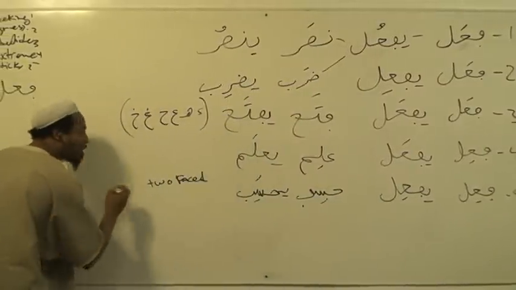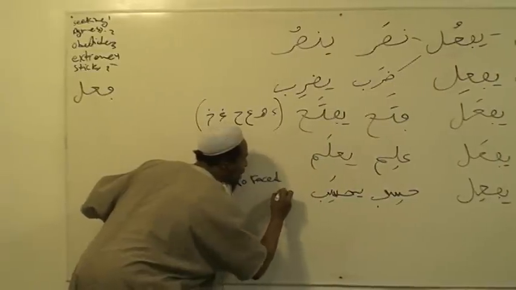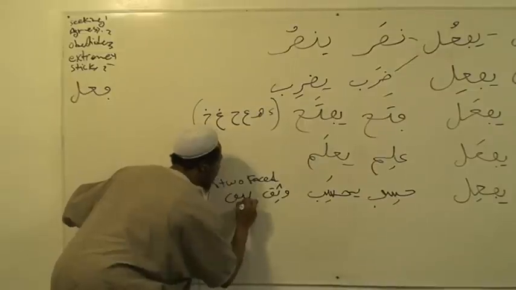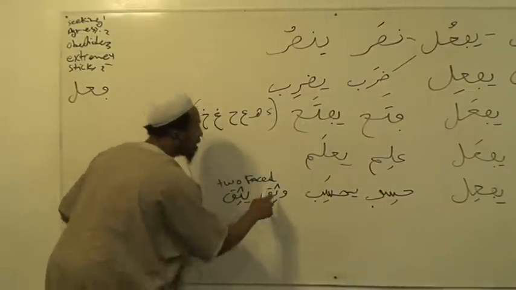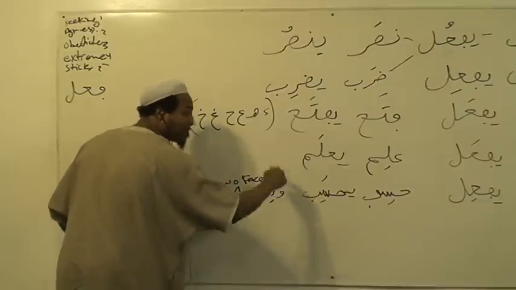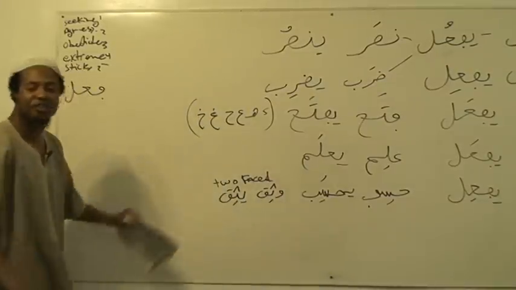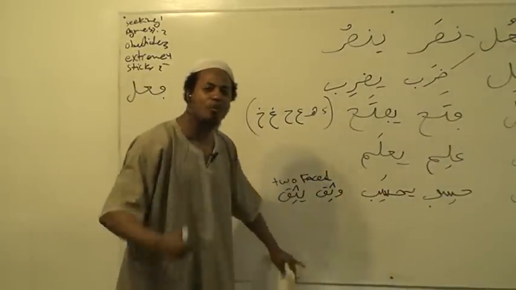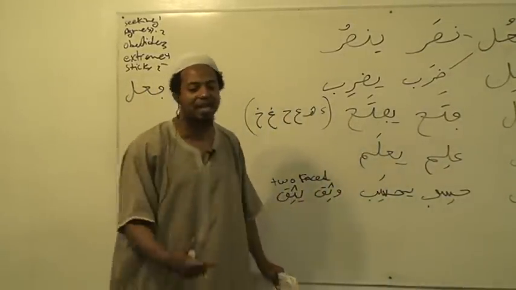Outside of that, when it comes to wathiqa yathiqu, this is when the verb comes with a wow as the first radical, as the fa of the letter, then it's going to be wathiqa yathiqu. You understand that? So whenever you have a wow in the beginning of a verb, you automatically know how it's going. It's on fa'ila yaf'ilu.